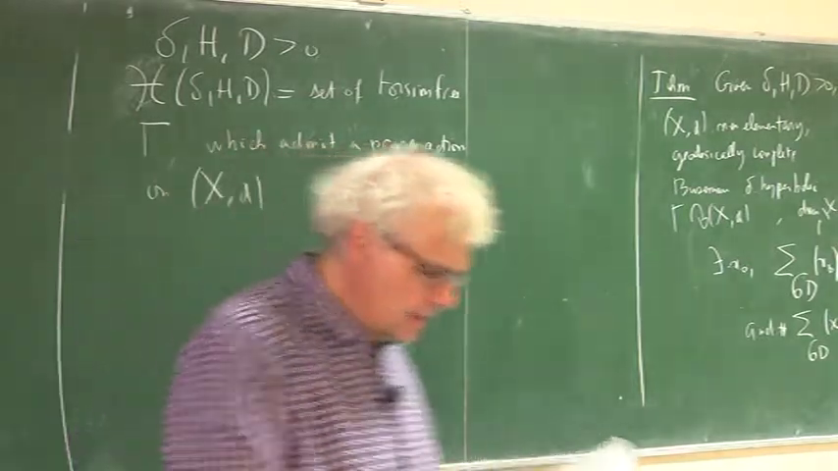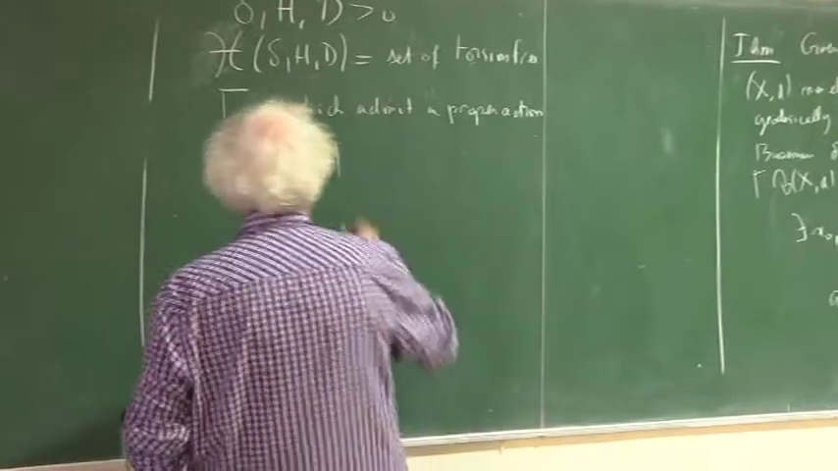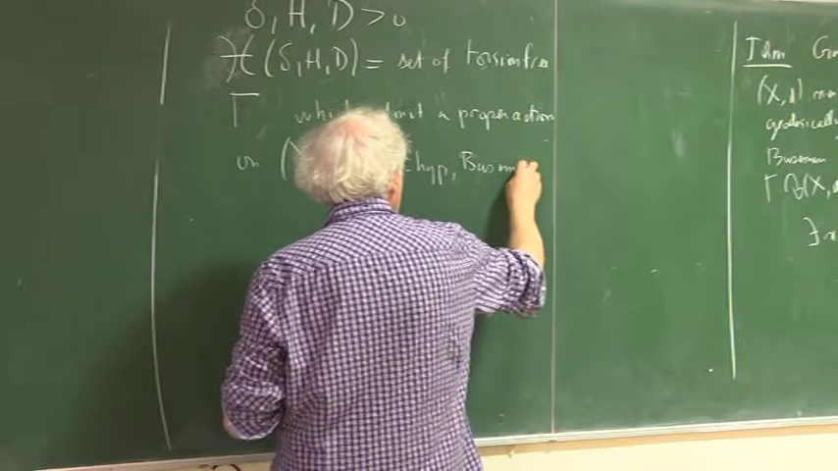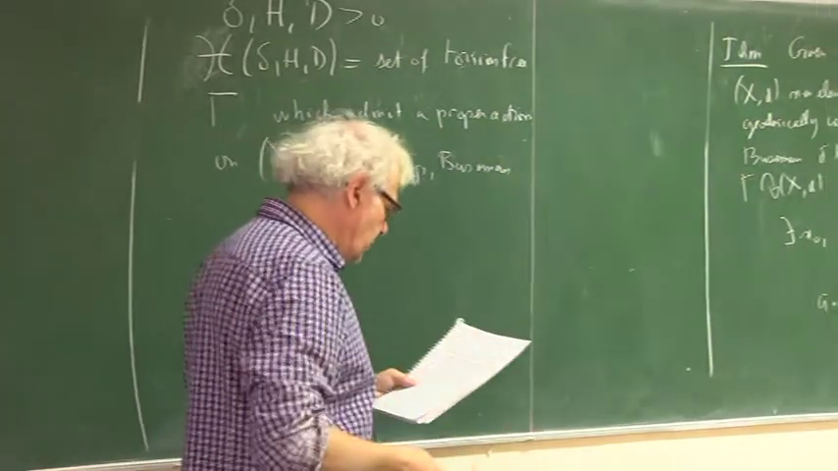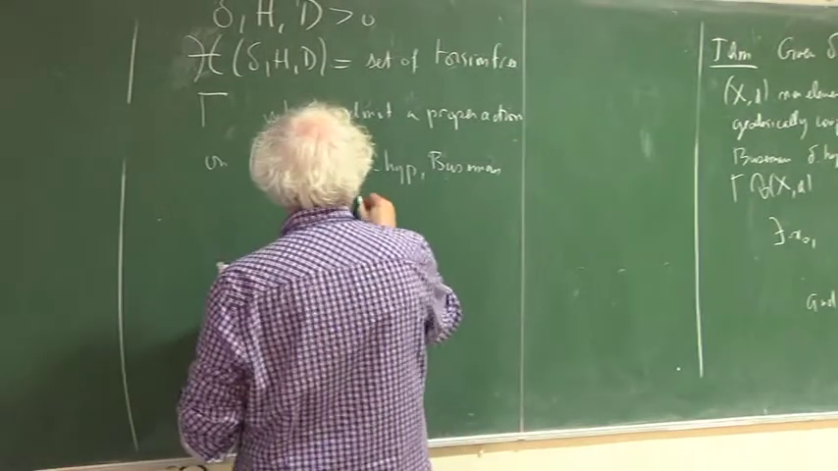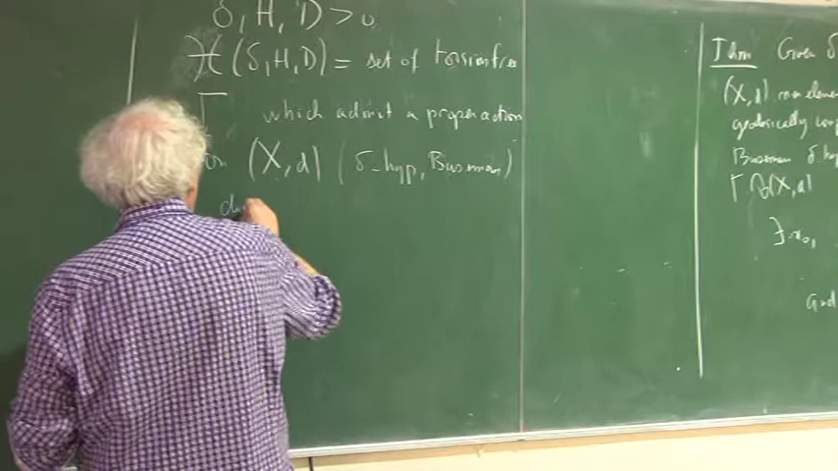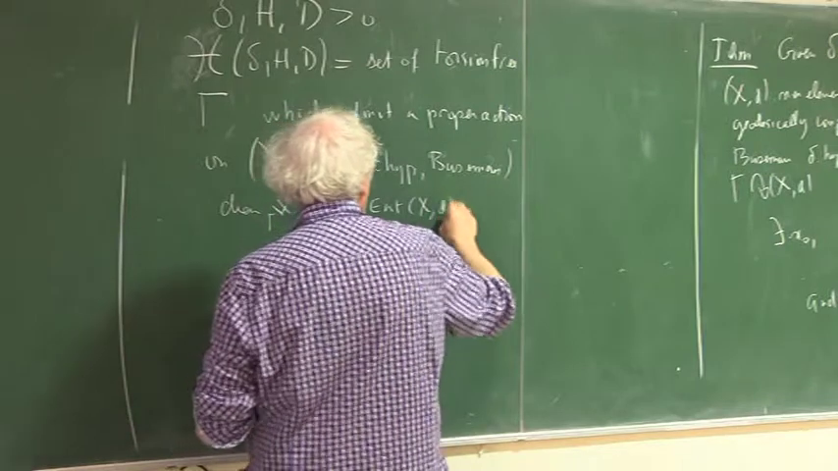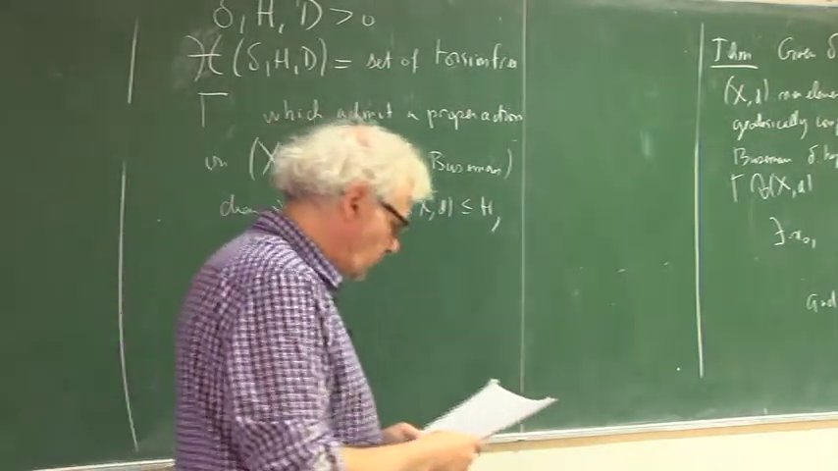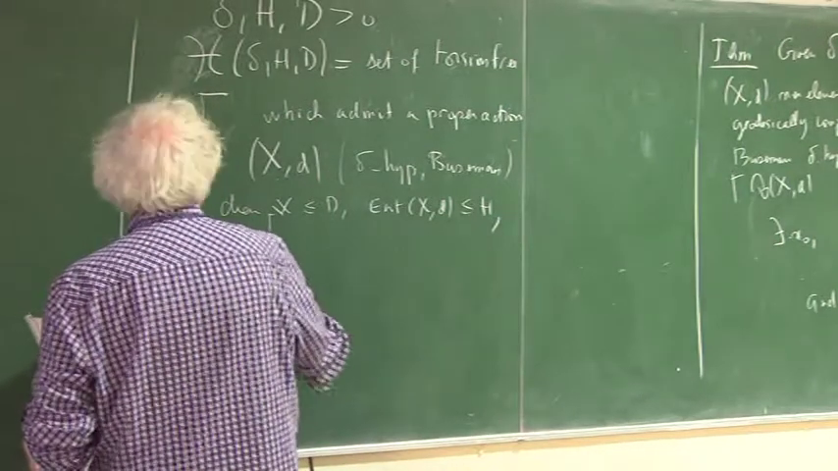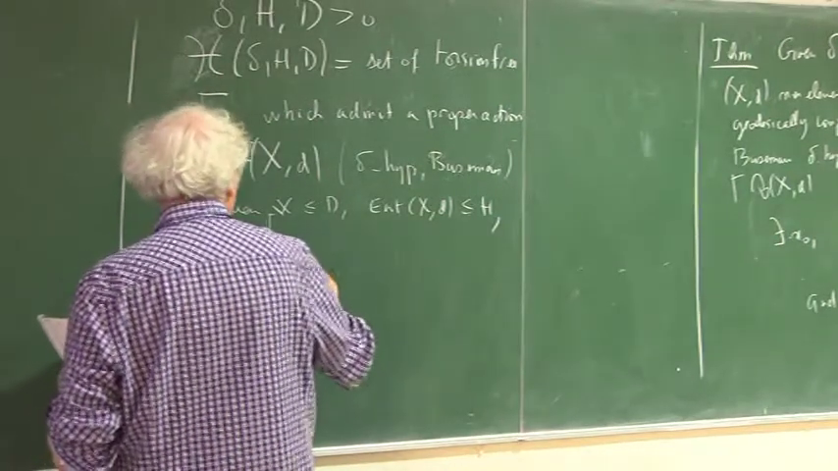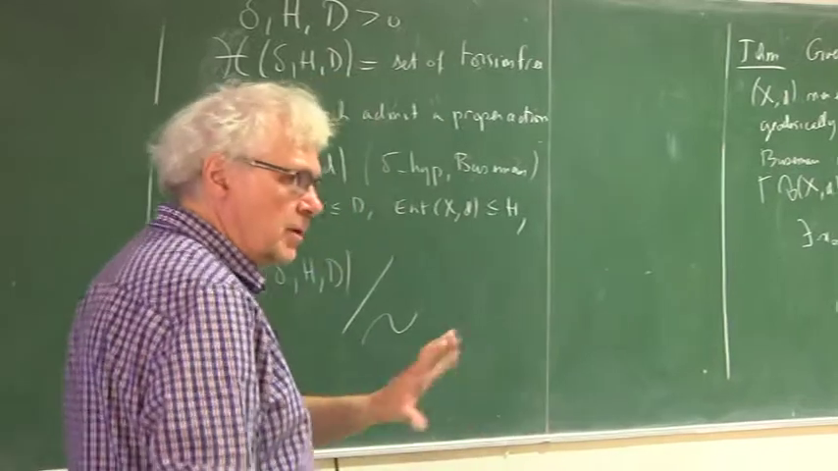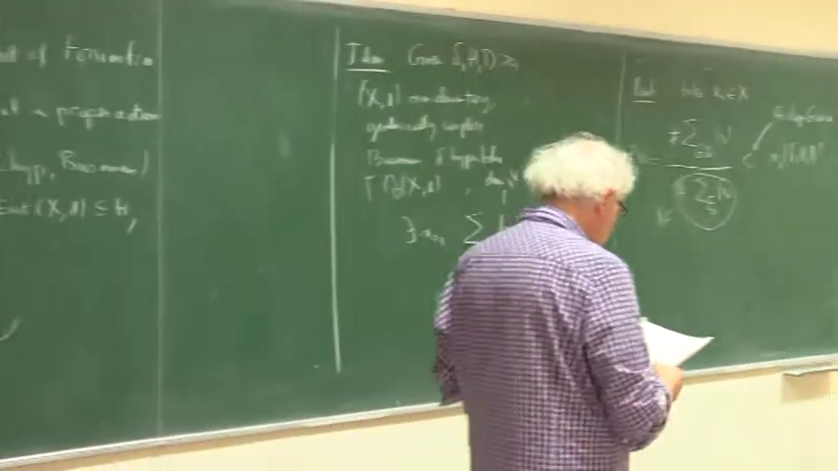a nice space X_D, which is delta hyperbolic, Busemann, and such that the diameter is less than D, and the entropy is less than H. And I consider the isomorphism classes of this set of groups. So I don't want to distinguish two such groups which would be isomorphic.